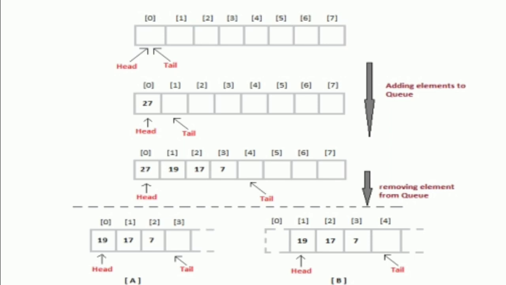After that you want to insert 29. The tail is at index number 5, so the element is inserted into 5. 26 is already inserted, and then you have 29. Then the tail moves to the 6th position, the next position, index number 6.